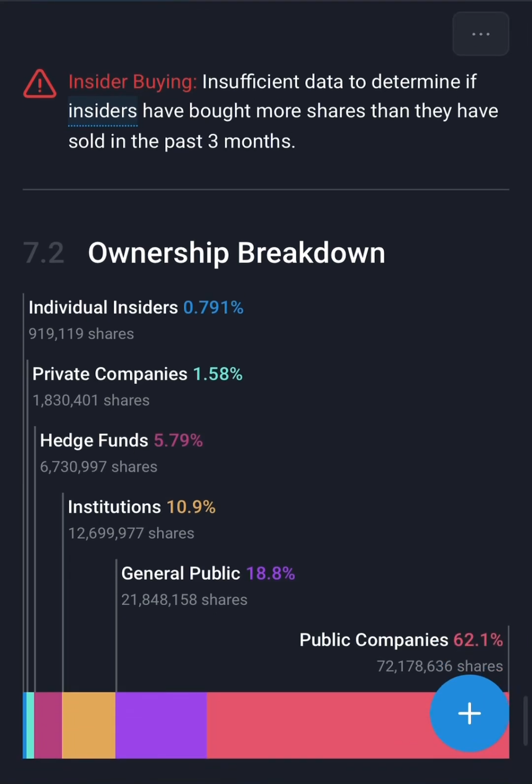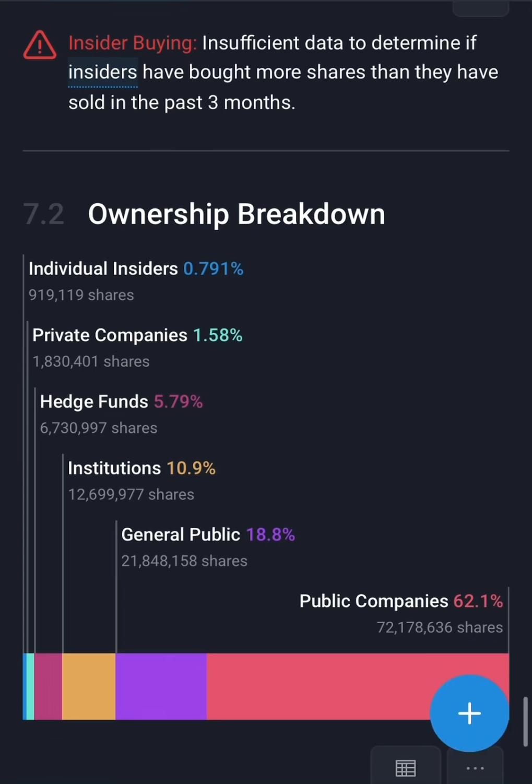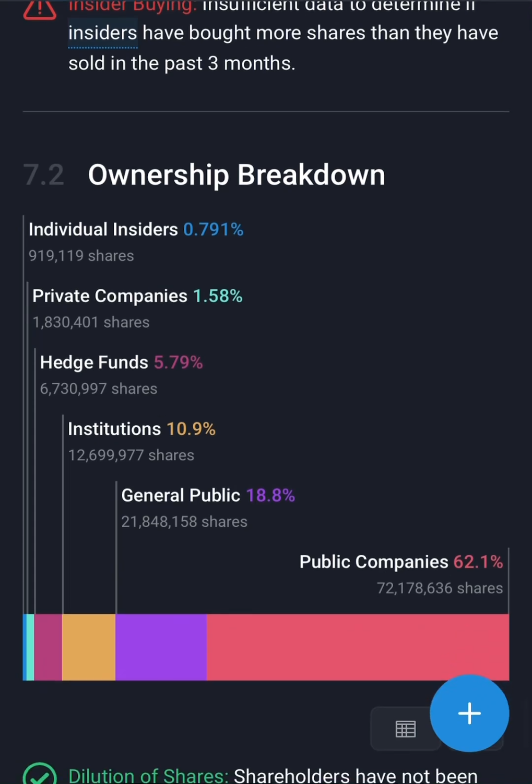Hedge funds own about 5.79%, which is equivalent to 6 million plus shares. Institutions own about 10.9%, which is equivalent to 12 million plus shares, and the general public owns about 18.8%, which is equivalent to 21 million shares plus. And then public companies own about 62.1%, which is equivalent to 72 million plus shares.